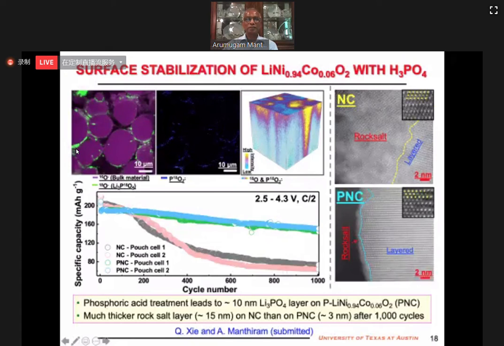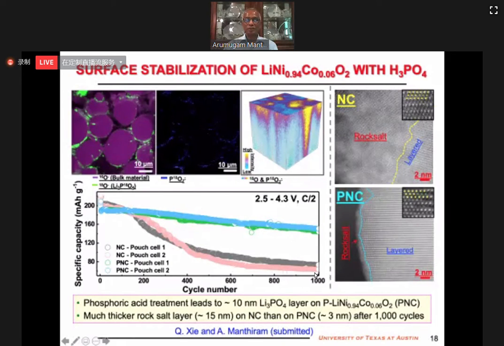And the big difference you see is the cyclability. There is a big difference. In the samples, PNC means phosphoric acid treated, NC means not treated. You can see much better cyclability when you treat the sample with phosphoric acid because the surface is covered with a nice lithium ion conducting Li3PO4.